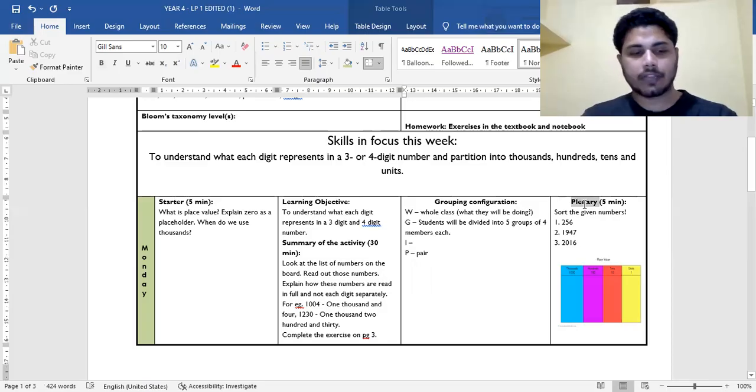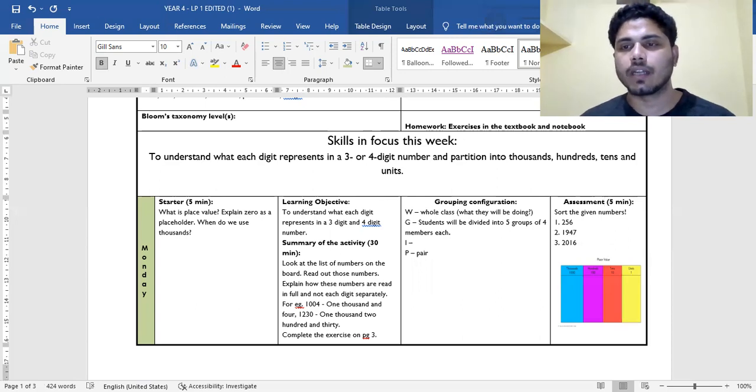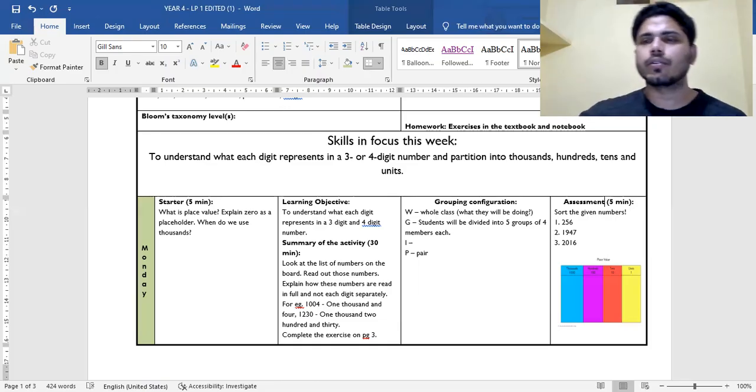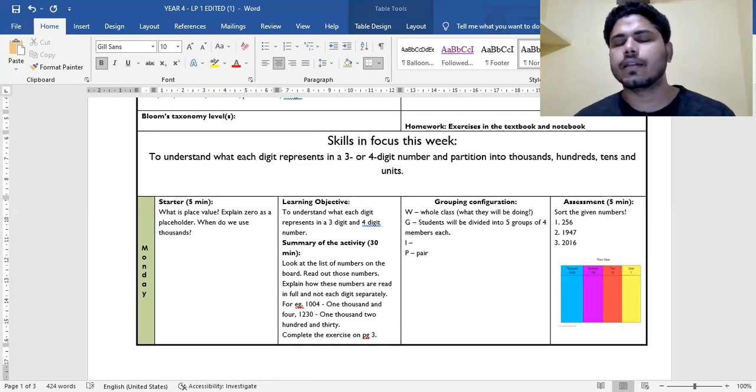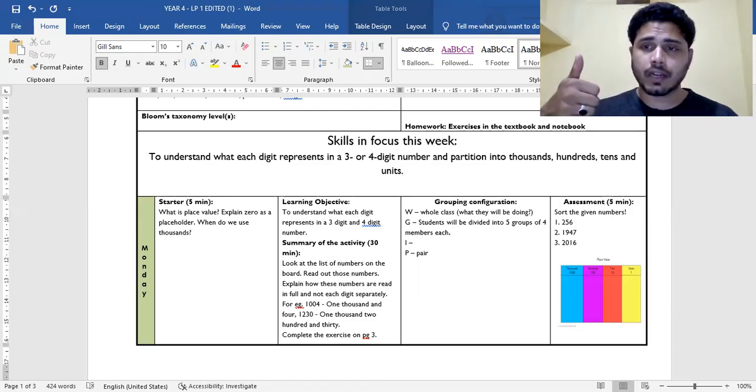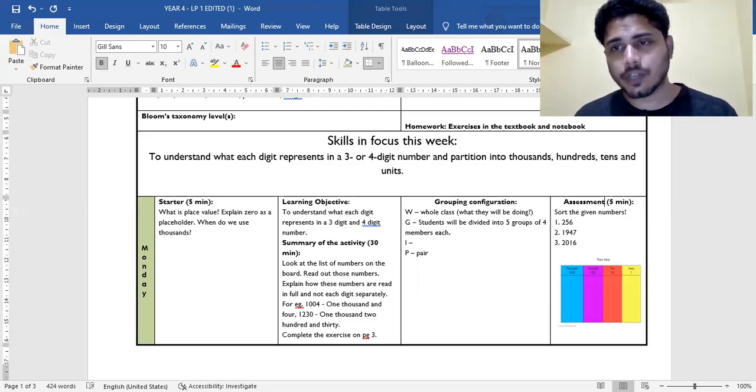And plenary is actually, you can say instead of plenary, you can remember this as assessment. Assessment of what? Assessment of their learning. This may take only five minutes maximum, or 2 minutes. Sometimes within 2 minutes you can understand. So what you do is, this is just an example, either you write something on the board, or you ask them questions orally, like thumbs up for the right answer and thumbs down for the wrong answer. So you ask them questions to check whether they have understood.